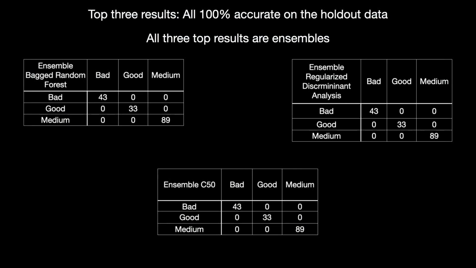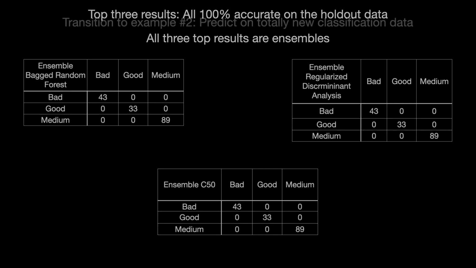In fact, the three top results, all on the holdout data, by the way, are perfect, and they are all ensembles. Gosh, what a shocker. So it works, and it works really, really well. But let's raise the bar. Can we predict on totally new classification data?